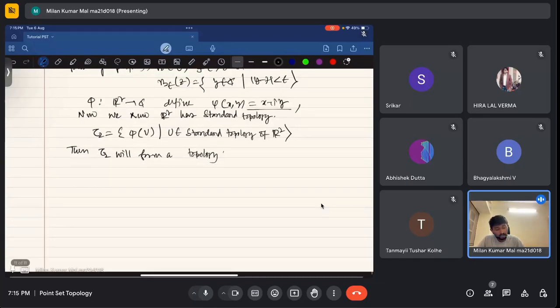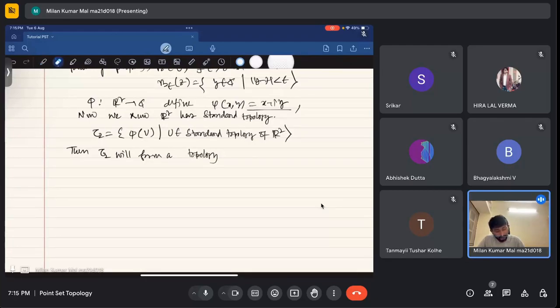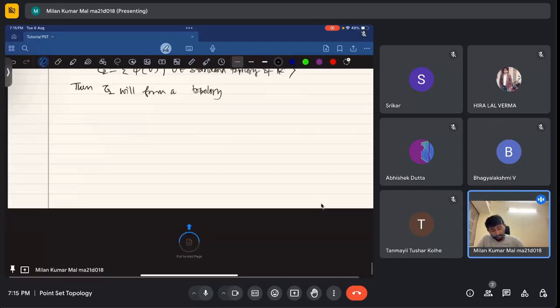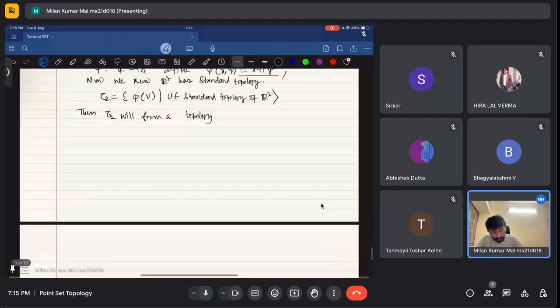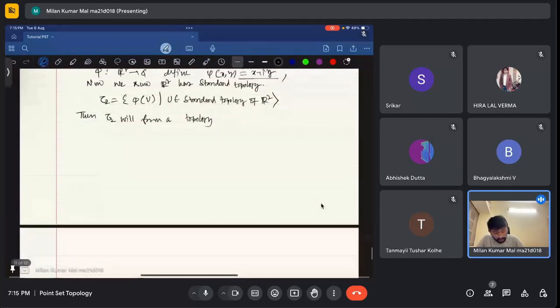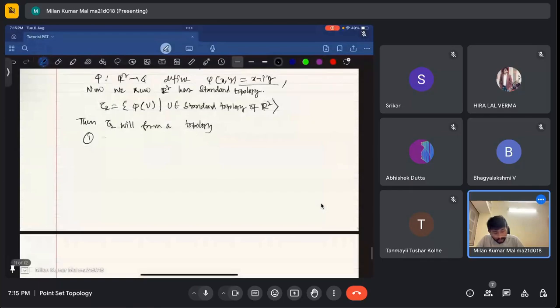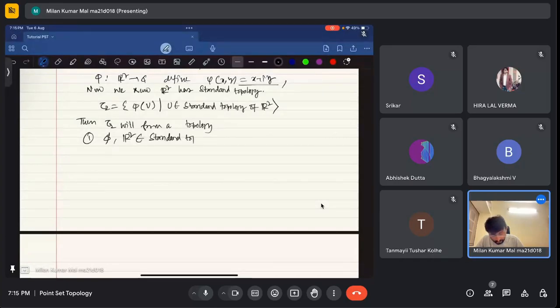Why will this form a topology? Let's check why it will form a topology. What are the three properties? The first property is that, obviously, the empty set and R square are in the standard topology of R square.